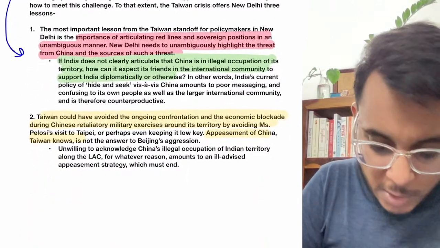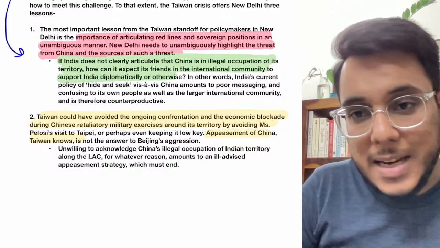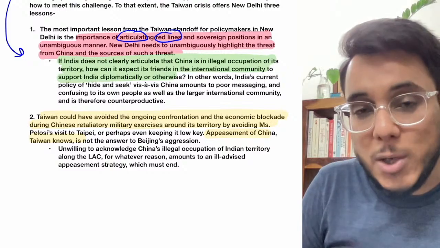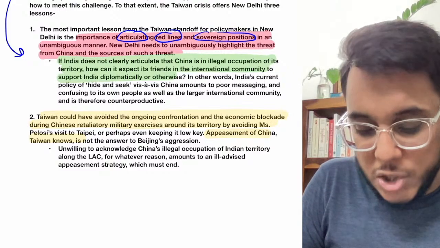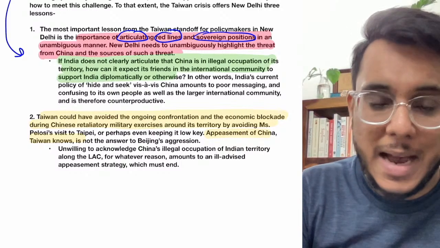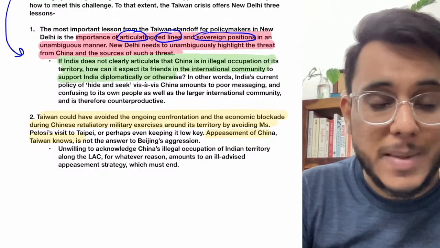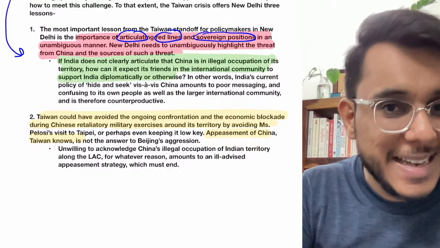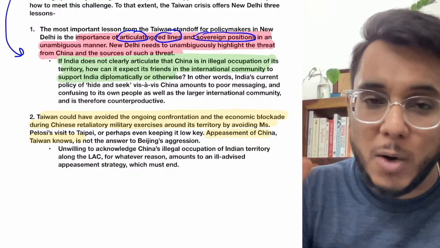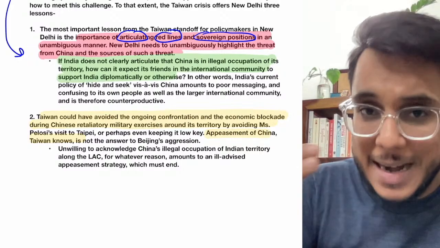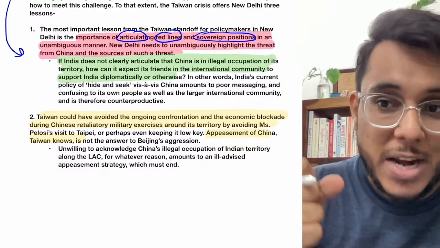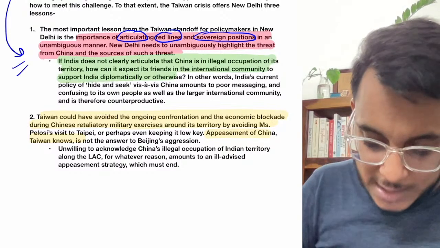Now the article says that what we can learn from Taiwan is that we need to articulate clear red lines. We need to clearly state our sovereign positions. For example, Jammu and Kashmir is a part of sovereign India, and in no way can Jammu and Kashmir's territory be compromised. Not even an inch of territory can be compromised. And when China is illegally coming around the LOC and taking up India's territory, then India needs to give a very clearly worded warning to China, as has been done by Taiwan. So the article is saying this.